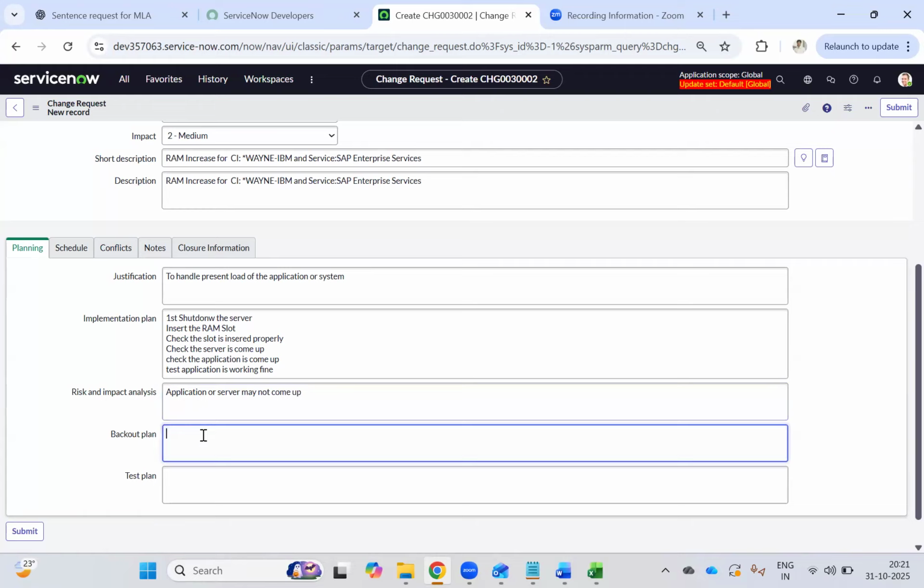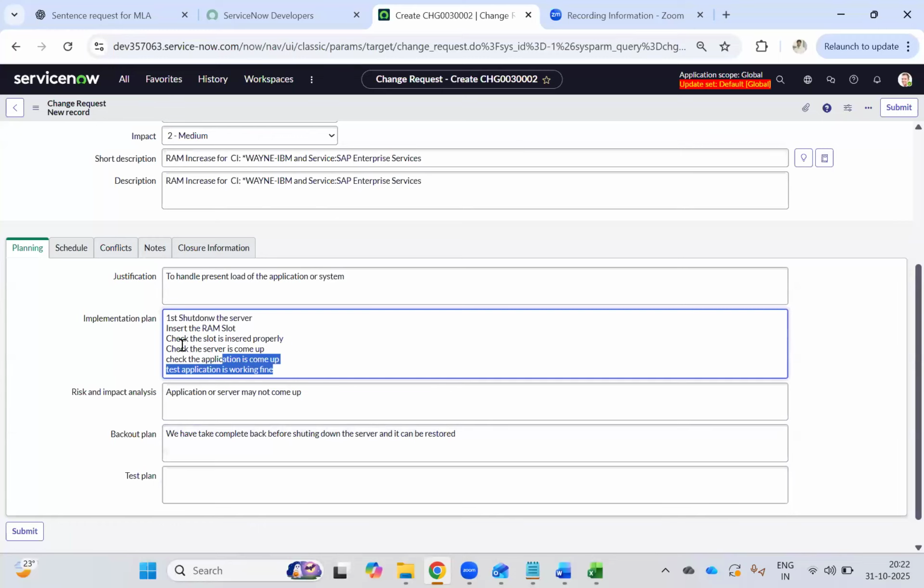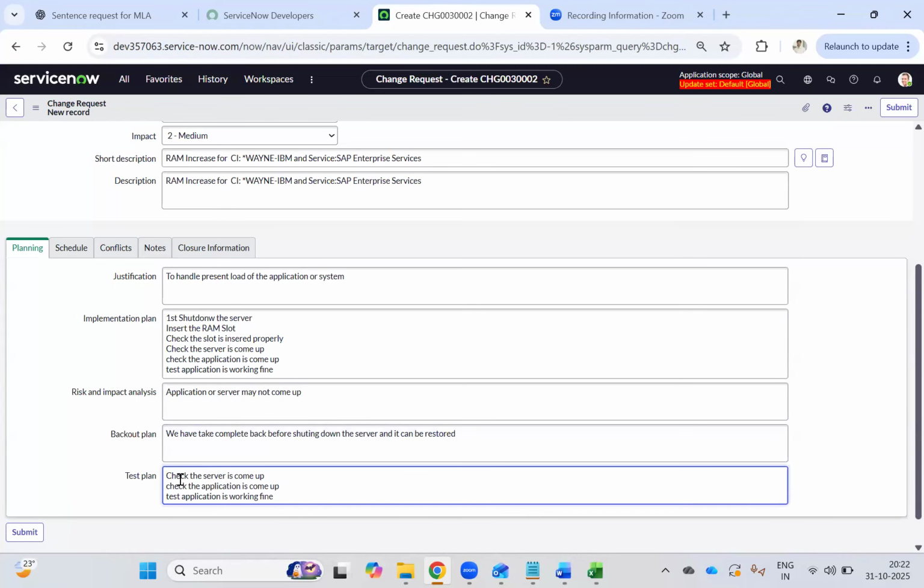Okay, we will write. So backup plan. We have taken a complete backup before shutting down the server. So this can be restored, correct? So that is your backup plan. Then test plan. For the test plan you can go ahead and write the same thing here. Okay. Check the server has come up, check the application has come up, check the application is working fine. So these are the steps which you will follow.